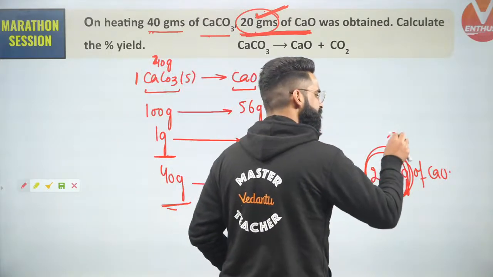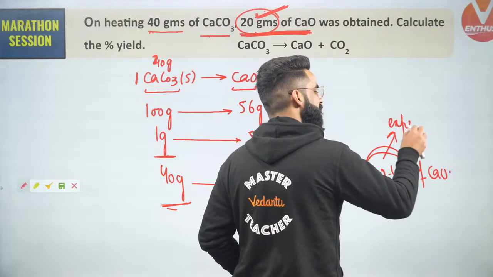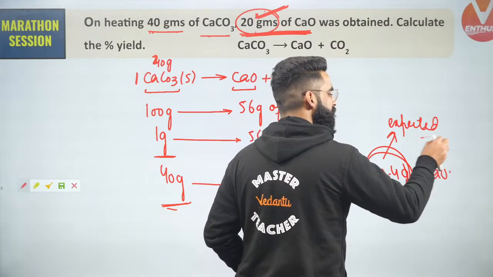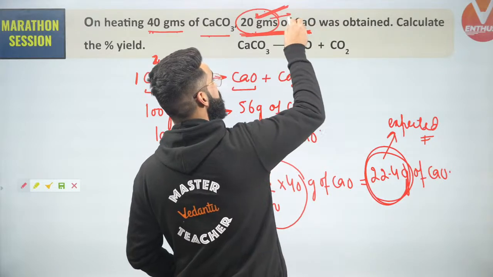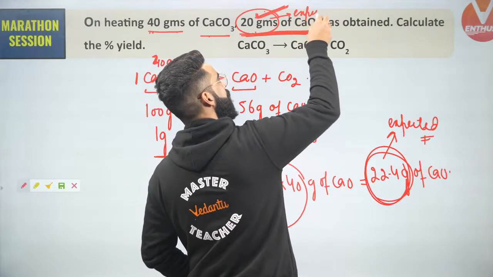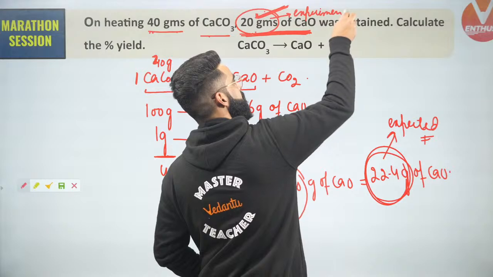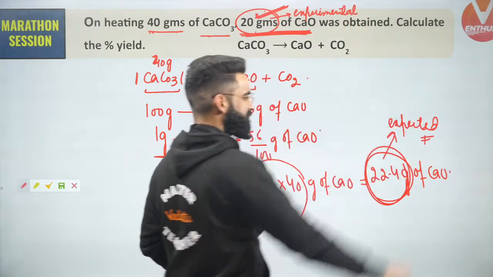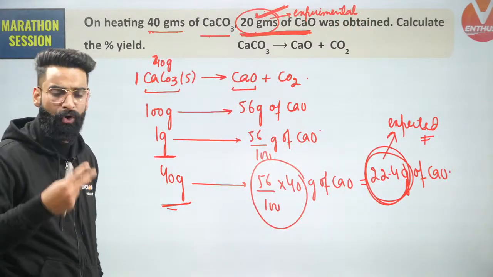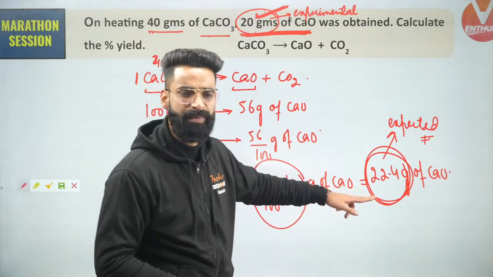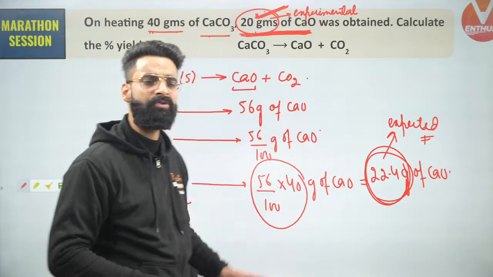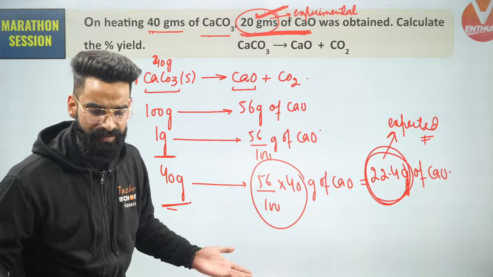So can I say this is something which I was expecting? I'll be calling this amount the expected amount, and this is something which is experimentally observed. I'll be calling this amount the experimental amount. Now people, in order to calculate the percentage yield of the reaction, I wanted two things. One was your expected amount, one was your experimental amount. I will simply be calculating the percentage yield.